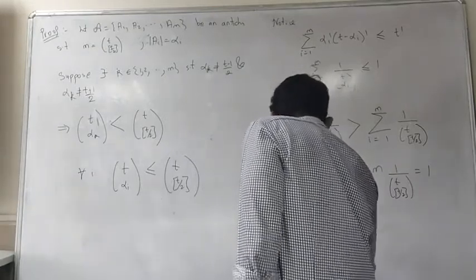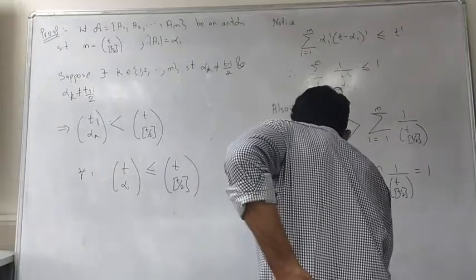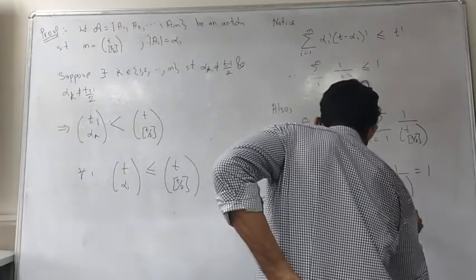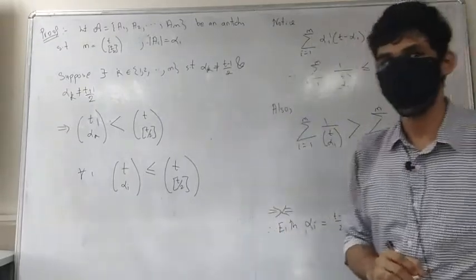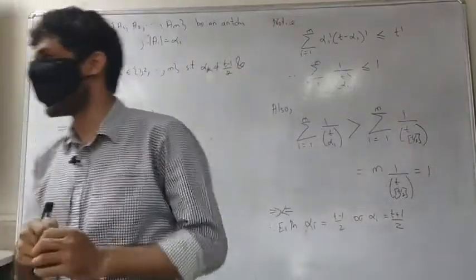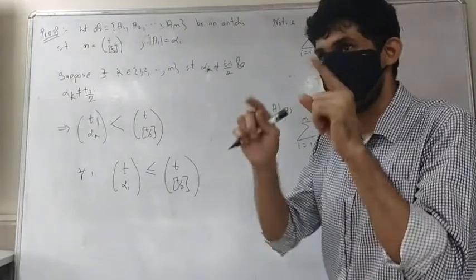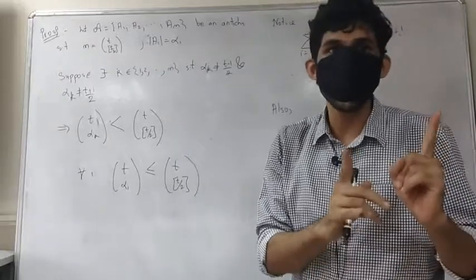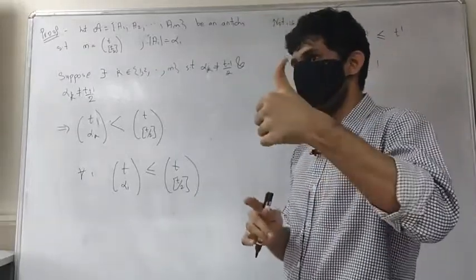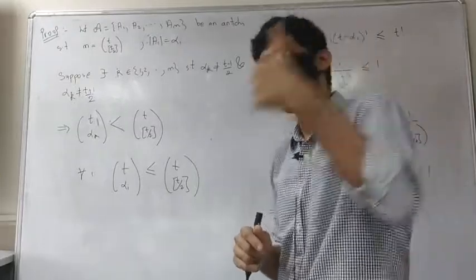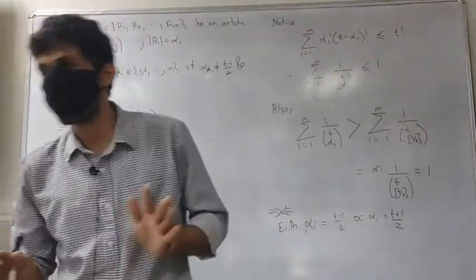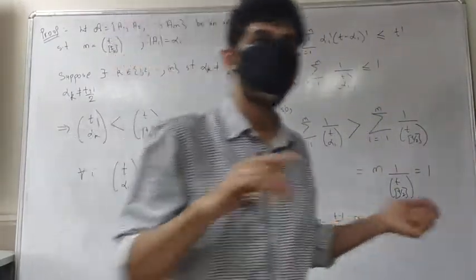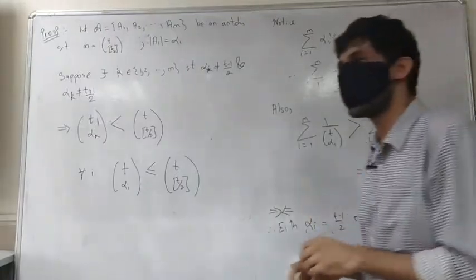either alpha_i is going to be equal to (t minus 1)/2, or alpha_i will be equal to (t plus 1)/2. So we've come close to the argument, right? We proved that in that anti-chain, there can only be subsets with either (t minus 1)/2 elements in it or subsets with (t plus 1)/2 elements in it. What we need to do is show that either all of them are of cardinality (t minus 1)/2 or all of them are of cardinality (t plus 1)/2.